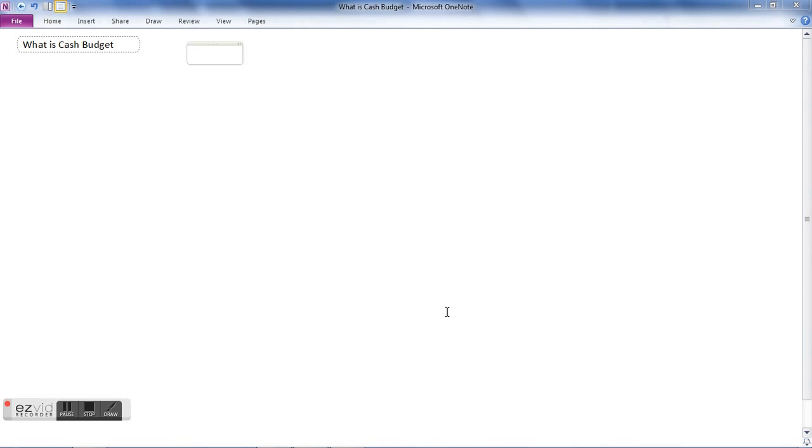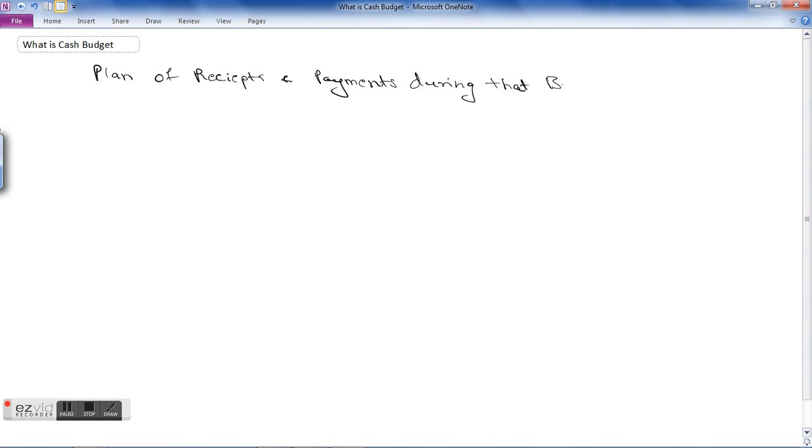A plan of receipts and payments during that budget period. Then the cash budget can be for a short term or a long term. So there can be a short term cash budget or there can be a long term cash budget.